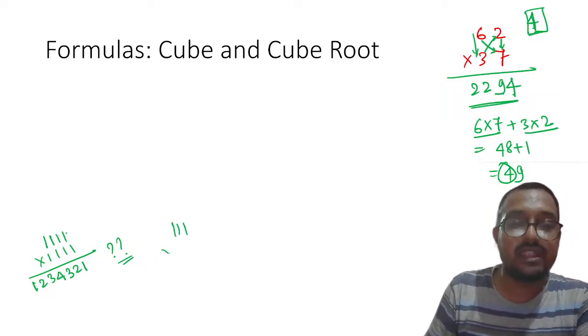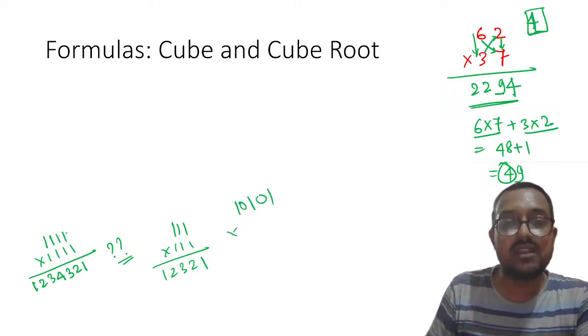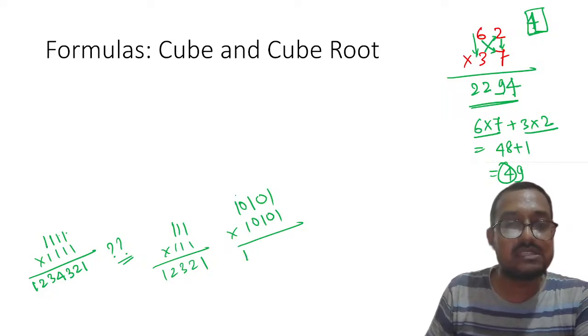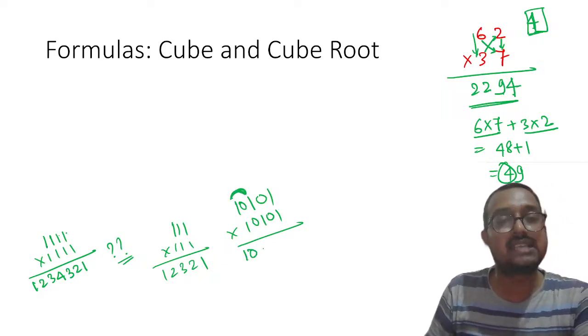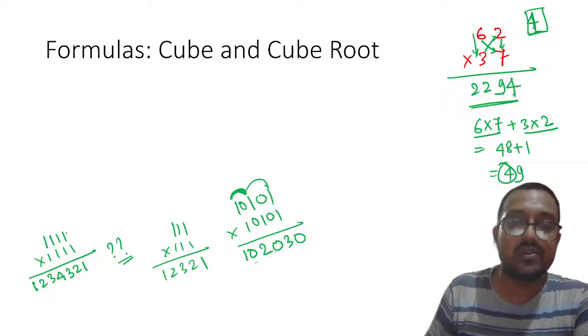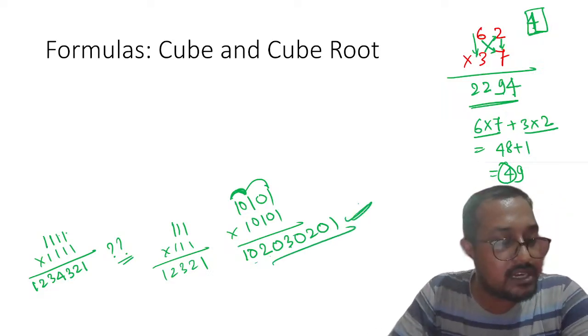If it is 111 into 111, it will be 12321. If 101 into 101 is done, it is 10201. Since there is a single 0 in between, we will add a single 0. But if there are 3 ones, right? So 123021. This is the answer. Understood? Everyone understood it?